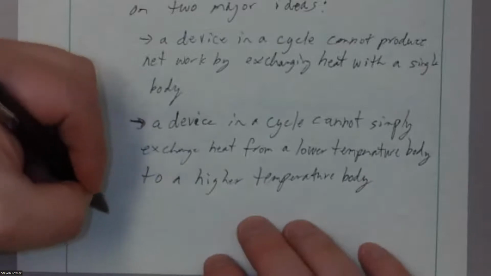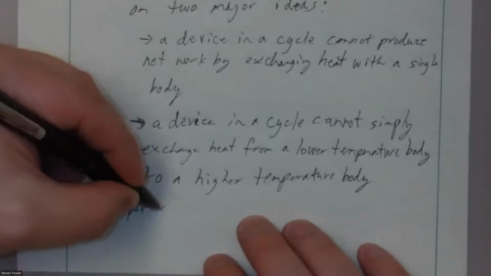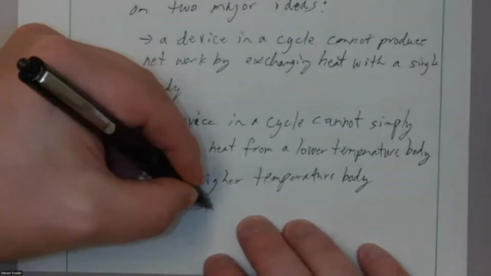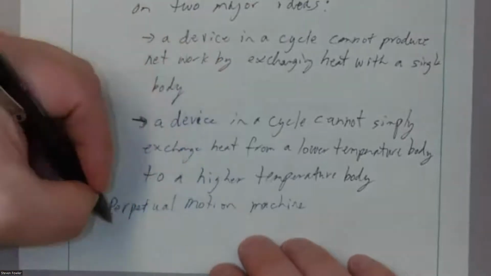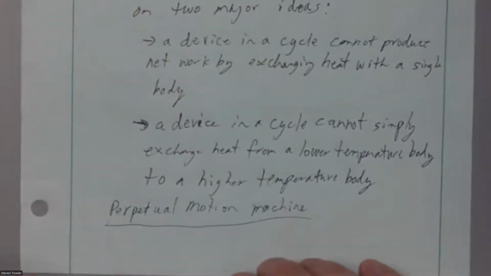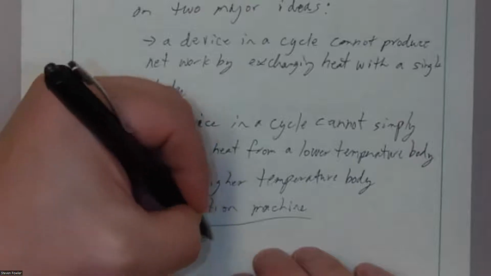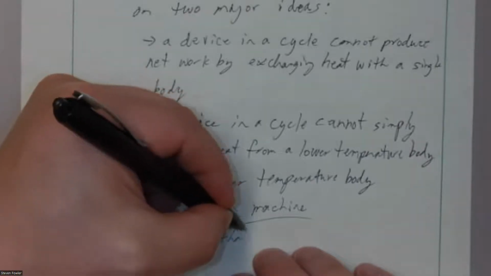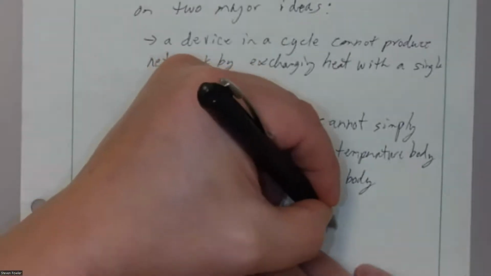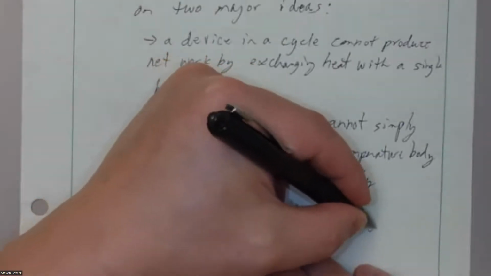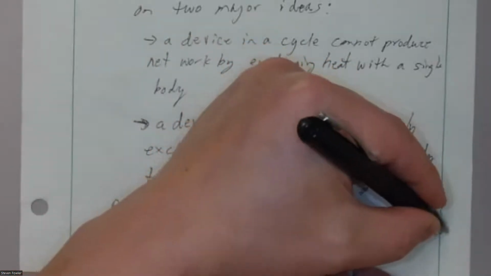Now, we have this idea of a perpetual motion machine. This is a device that violates the first or second law.